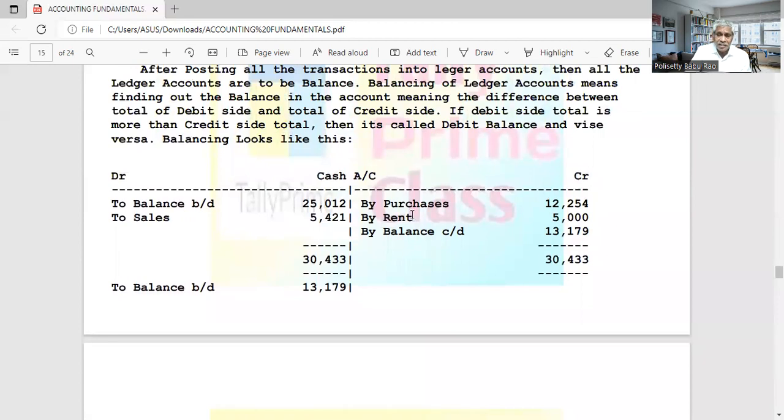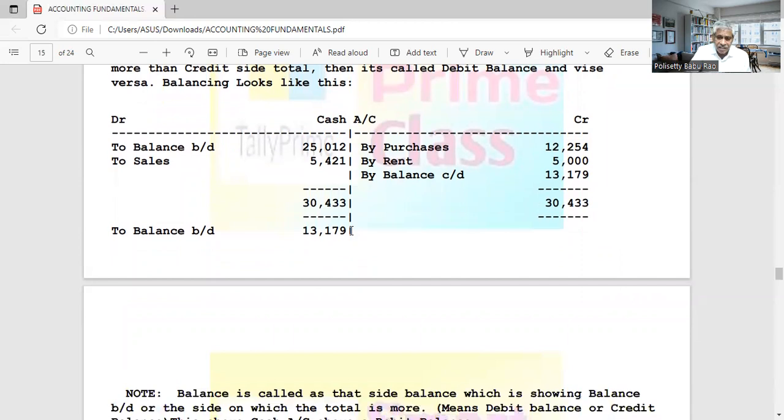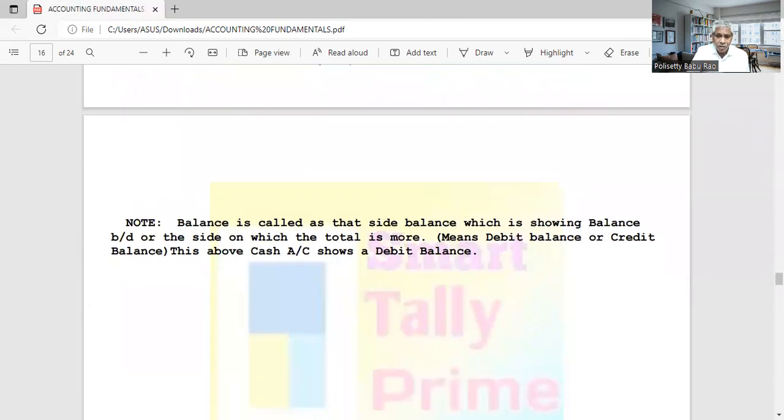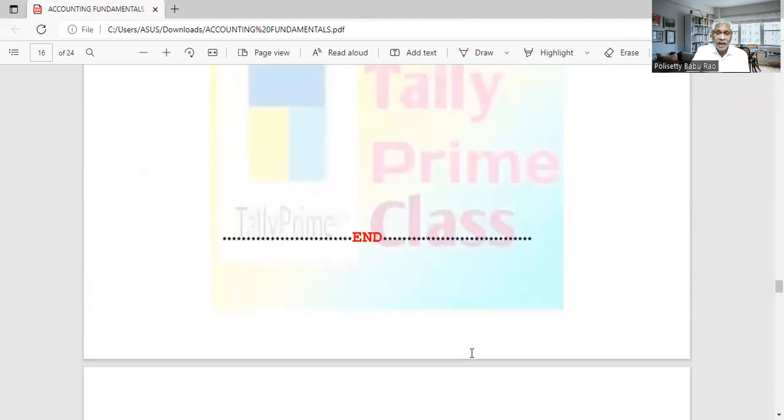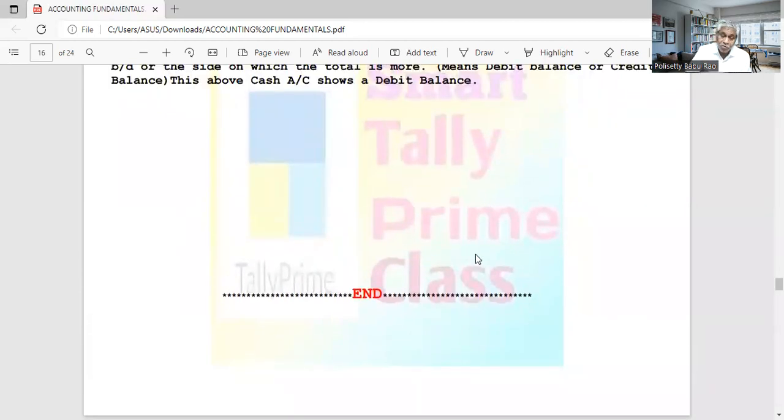And also any asset, machinery, plant, furniture, everything will show a debit balance. And a person will show sometimes a debit balance or a credit balance. If a personal account shows a debit balance, he is called a debtor. If it shows a credit balance, he is called a creditor. So these terms we will learn at a later stage. All these different terms used in accountancy are called accounting terminology or accounting terms. We will learn the terminology at a later stage. And the terminology is useful both for manual accounting as well as computerized accounting like Tally Prime. That terminology is useful everywhere. The same terminology is used.